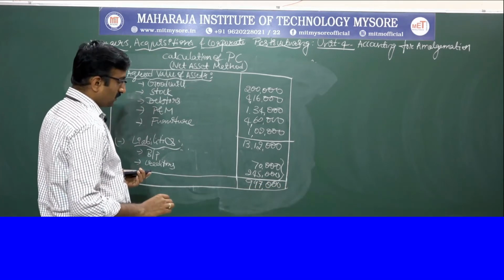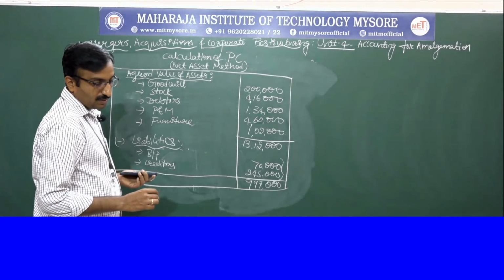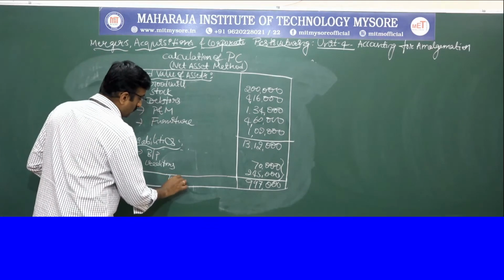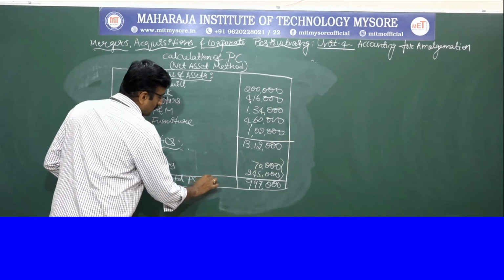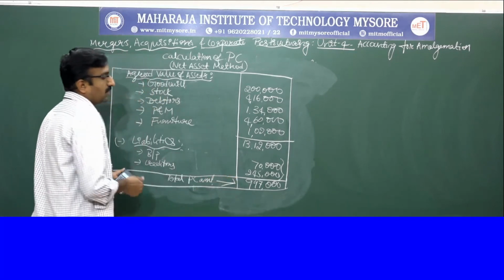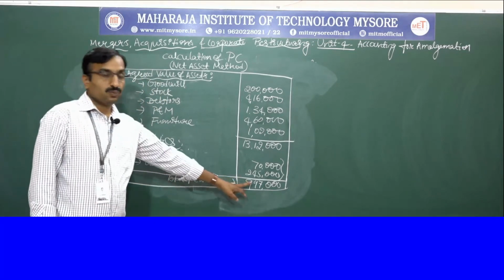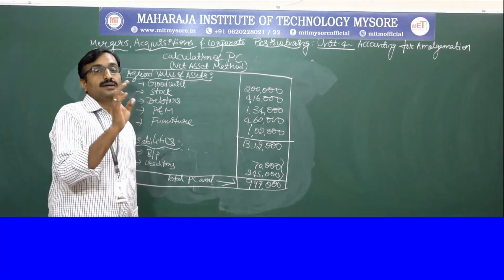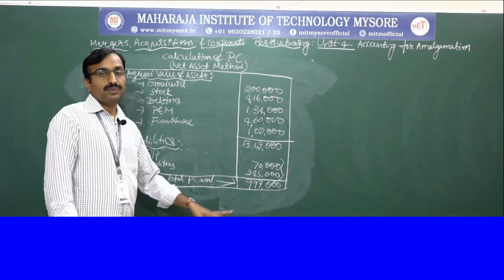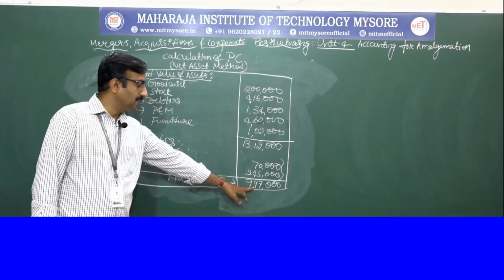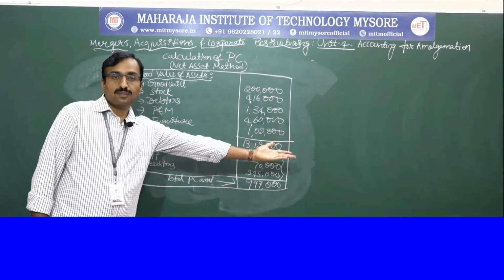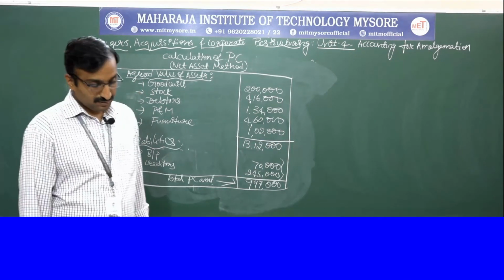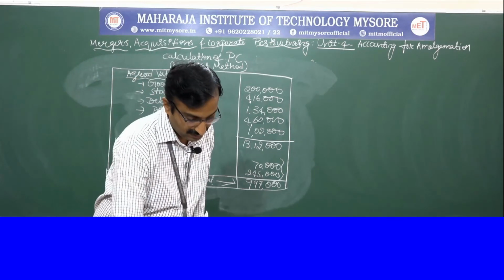So this is called the total purchase consideration amount, the total PC amount. The buyer company has to pay 9,97,000 rupees to buy the seller company. So B company is supposed to pay 9,97,000 rupees to A Company Limited. This is how we consider.